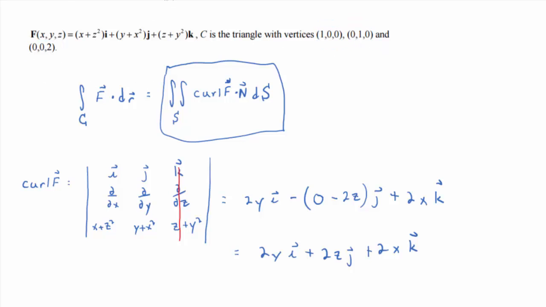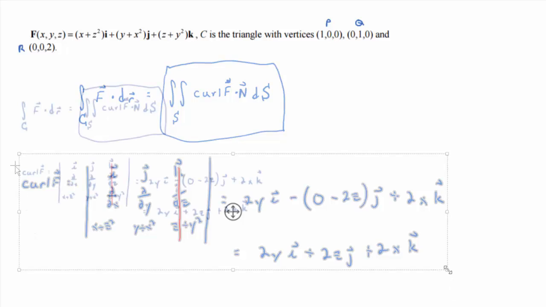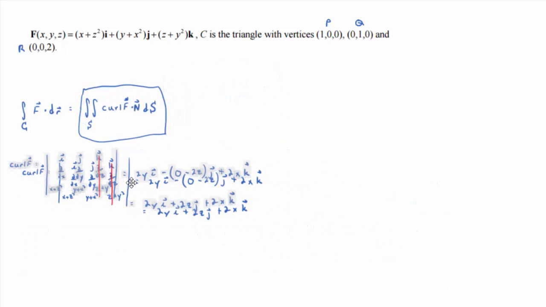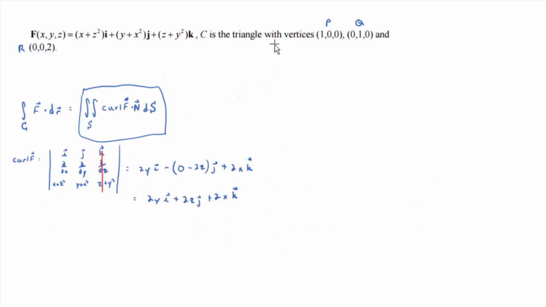So for the final, let's call the first point P, the second point Q, the third point R. So could we find 2 vectors that lie in the plane? You bet. Let me shrink this down. Get as much screen real estate as possible.